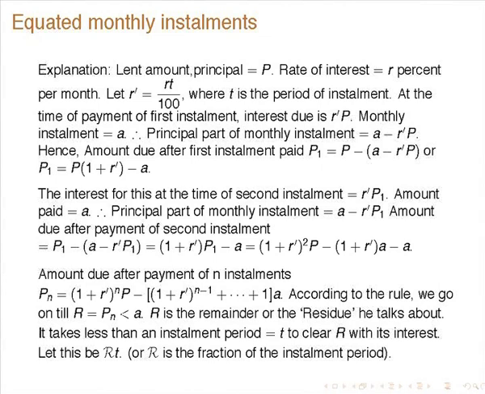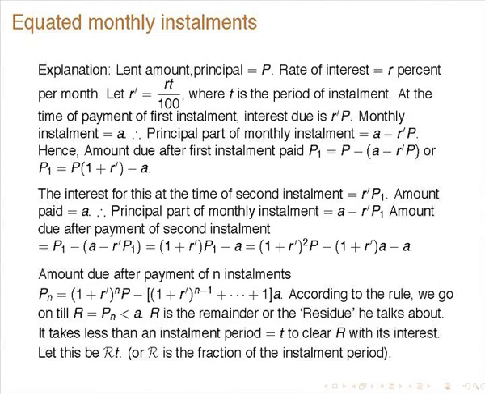So this is P1. Then the interest for this at the time of the second installment is R prime into P1, not R prime into P, and the amount paid is A. Then you find the principal part: the principal part of the monthly installment is A minus R prime P1, and the amount due after payment of the second installment is this. The amount due after payment of n installments will be this kind of thing, where some kind of geometric progression will come.